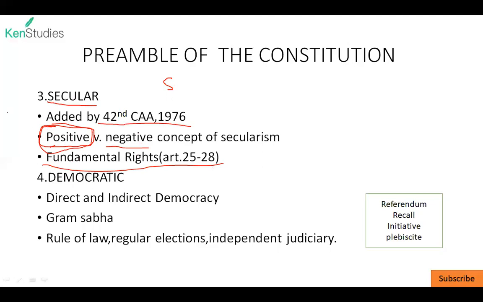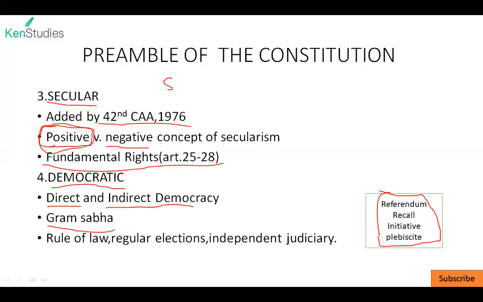The next word is democratic. Under democratic, there are two kinds of democracy: direct democracy and indirect democracy. In indirect democracy, such as India, we elect representatives who go to represent us in the parliament. Whereas under direct democracy, there are various measures such as referendum, recall, initiative, and plebiscite. An example of the country is Switzerland. In India also, the institution of direct democracy is practiced at Gram Sabha level.